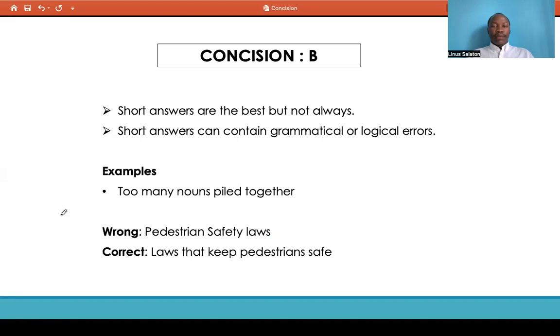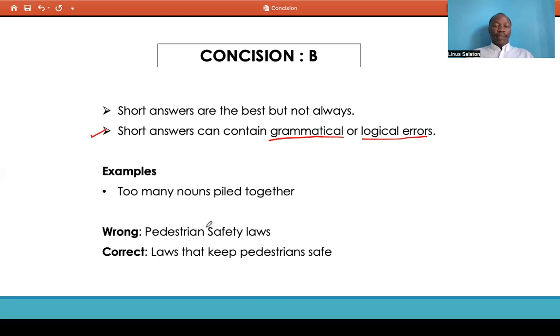Then there is the alternative form of concision, where short answers are not necessarily the best answer to a particular question, because short answers sometimes could contain grammatical or logical errors. For example, too many nouns: we could have a situation where you have too many nouns piled together, like pedestrian safety laws.